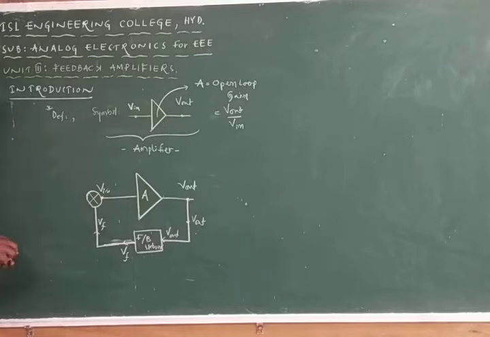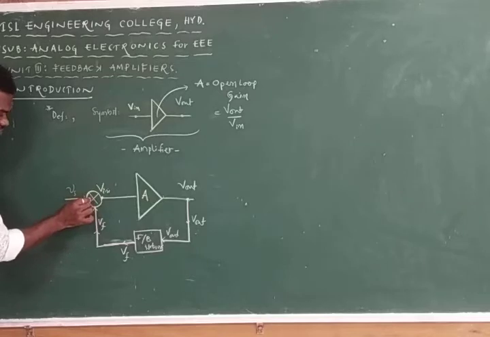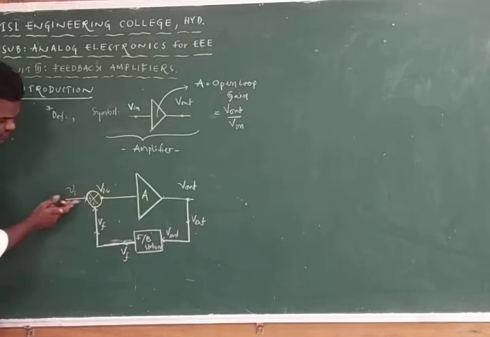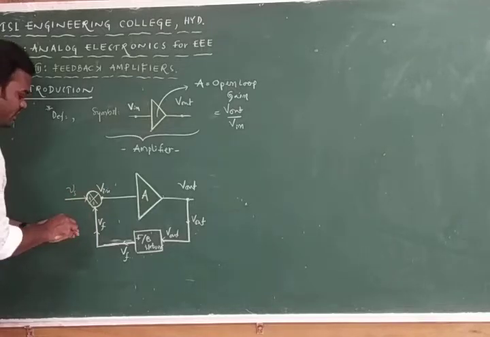So now we have one signal, this is VS, and this is Vn. If these two are plus and plus or minus, here this is the VS voltage and this is VF.